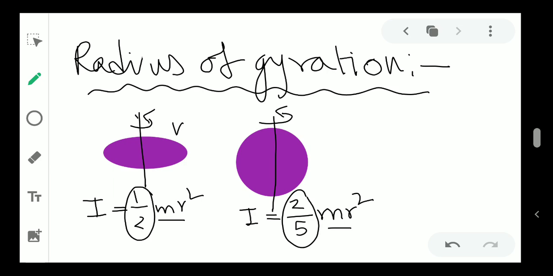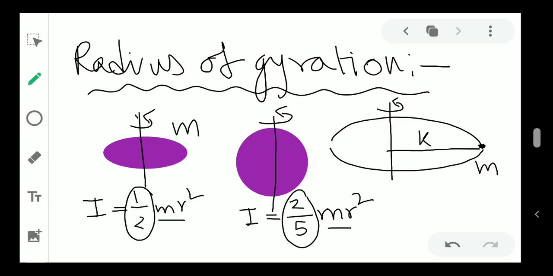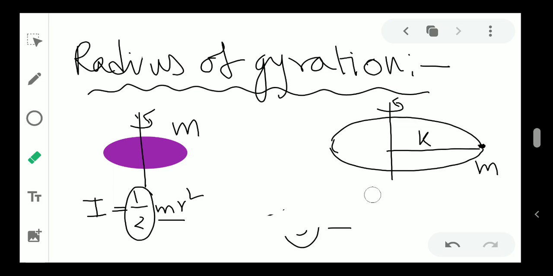I can say that if the disk is of mass m, and if I take a point mass having that same amount of mass m, and if I rotate it with some axis at distance k from that point, so if it produces the same moment of inertia as that object, then we can say that k is the radius of gyration. So that means, if it is rotating around k, it will be mk square.